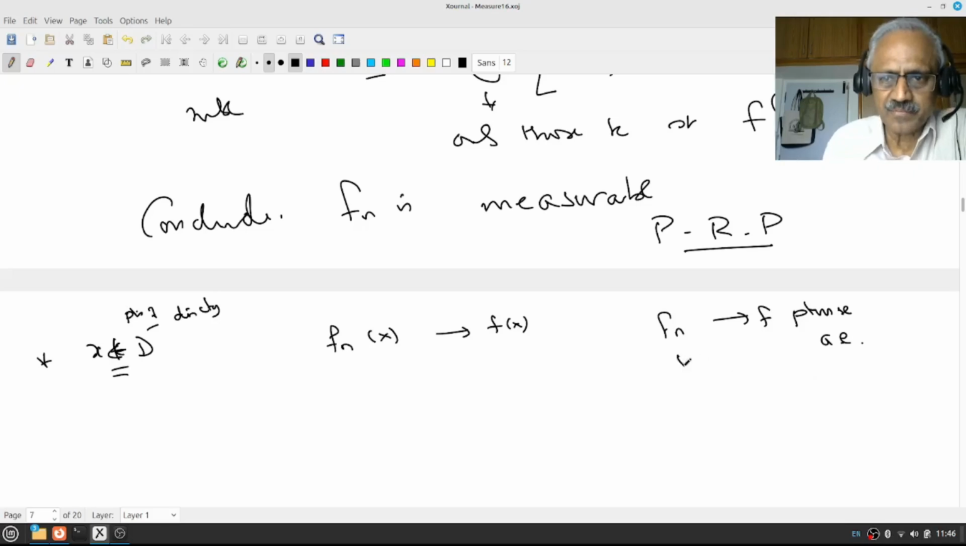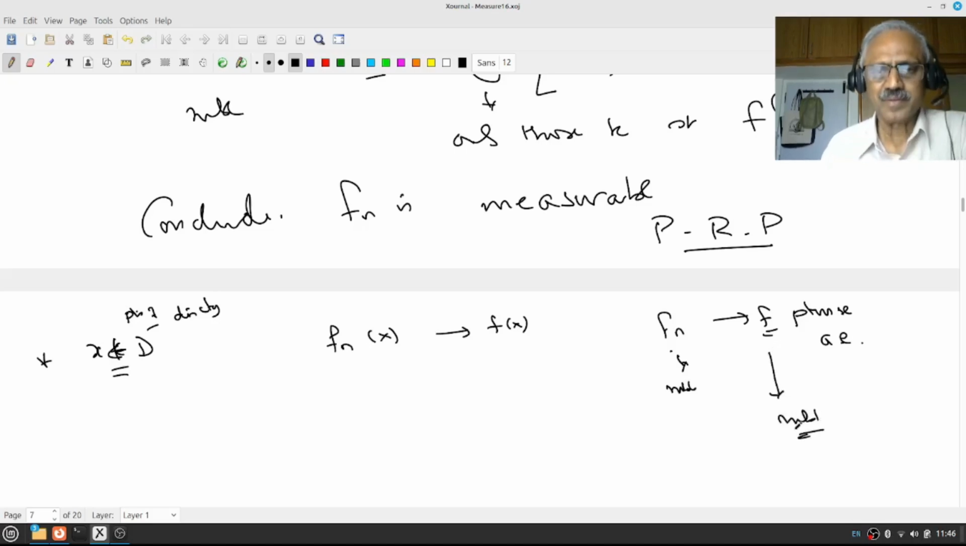Then we know these are measurable, and this is a limit of point-wise convergence almost everywhere. Therefore, by our limit theorem, we know this is measurable. So we have proved the result. Is that clear? So what needs to be shown is this. If I show that, the proof is complete.